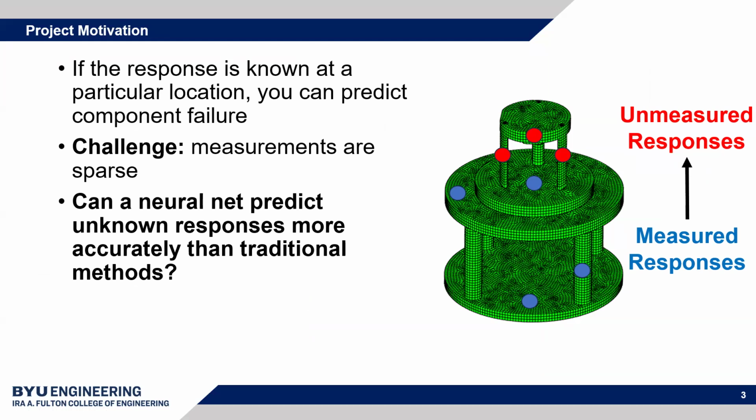So what I wanted to know is, can a neural net predict unknown responses, for example at these red locations, given these blue locations, more accurately than traditional methods?